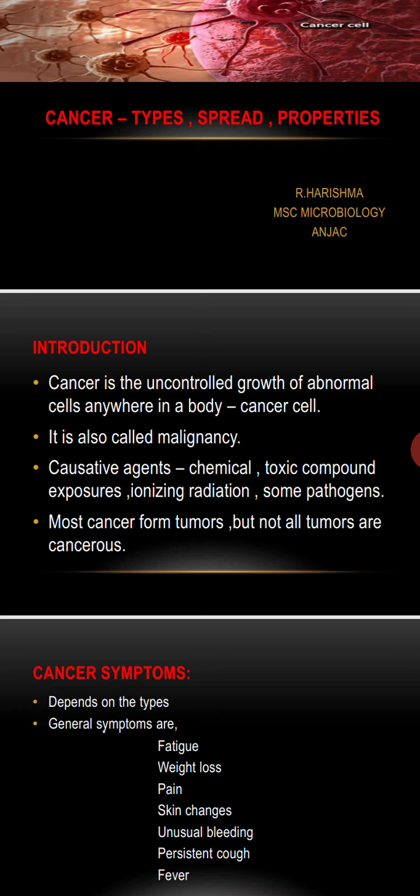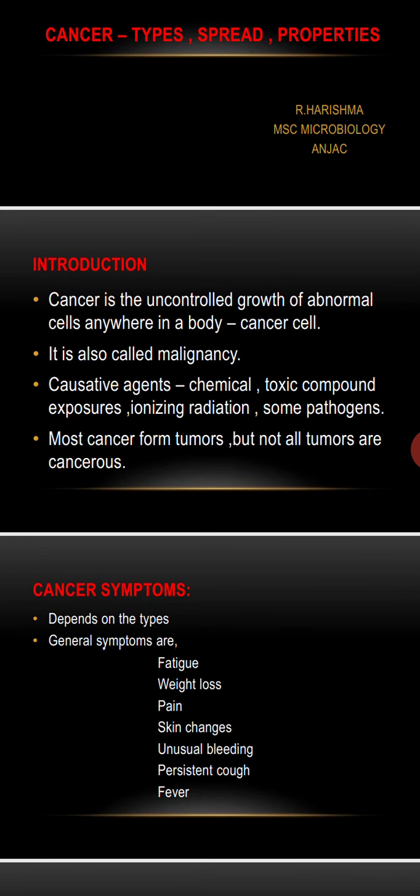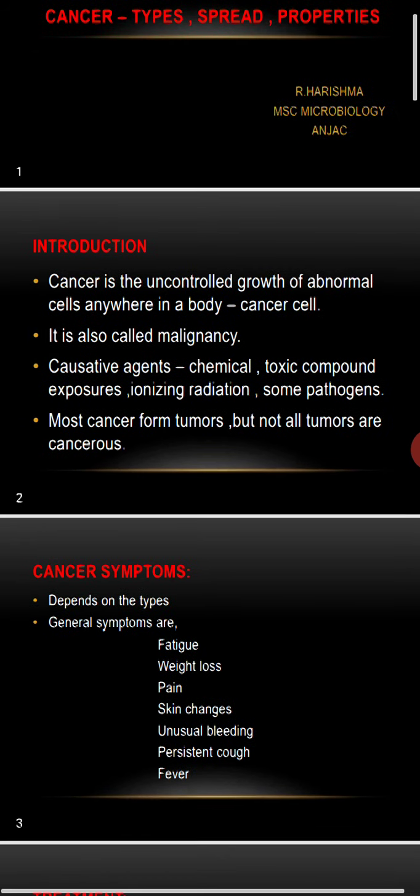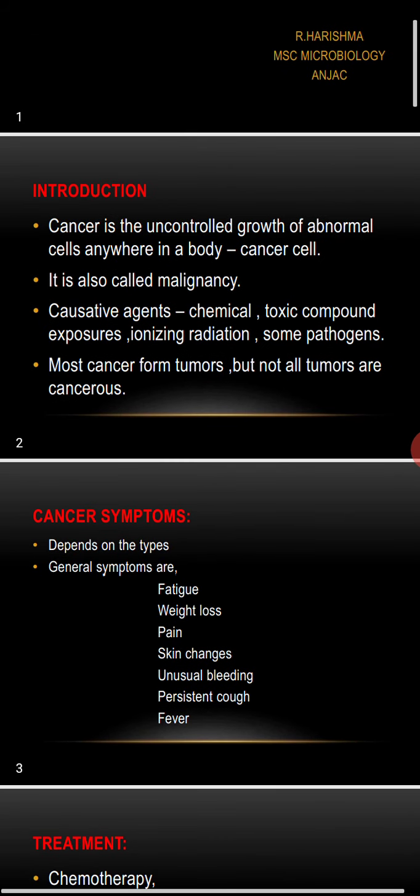To form a cancer, there are mainly three stages: initiation, progression, and spreading. Initiation is the starting process, in the progression stage the cells multiply, and in the spreading stage the process called metastasis happens. The causative agents of cancer can be chemical or toxic compound exposure, ionizing radiation, some can be hereditary, or some pathogens can cause cancer.